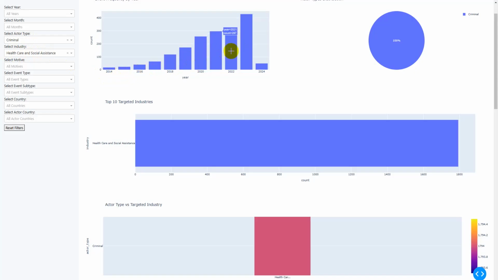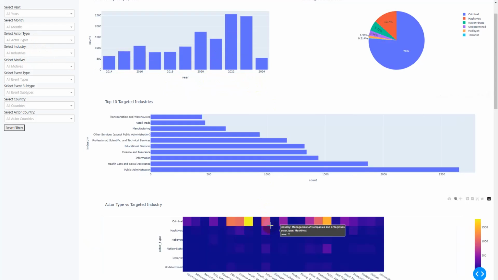And this can be an important indicator for the regulators and for the budgets that are spent in order to build some sort of immunity towards cyber attacks. And we can click here again and the filter will be removed.